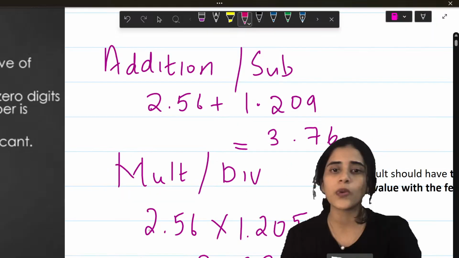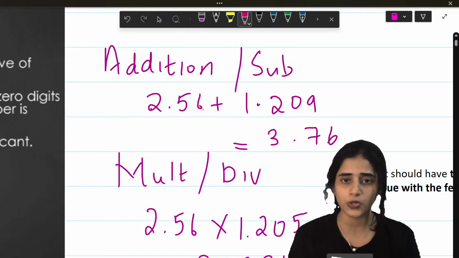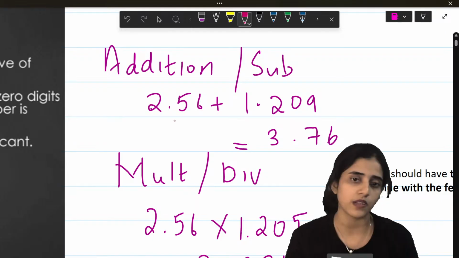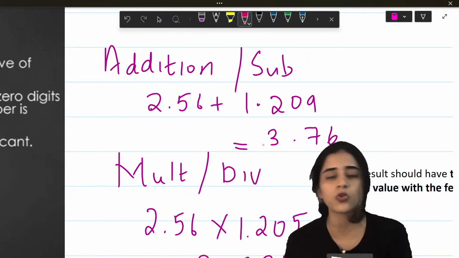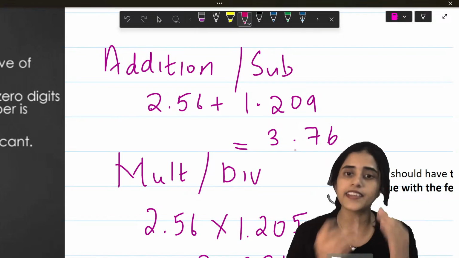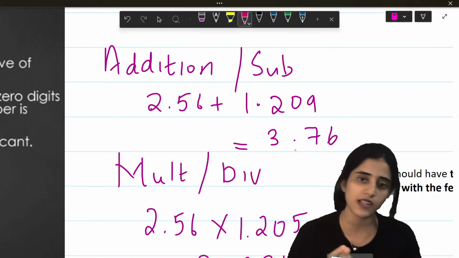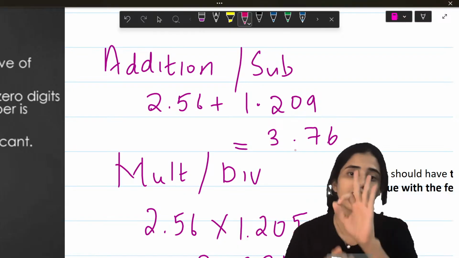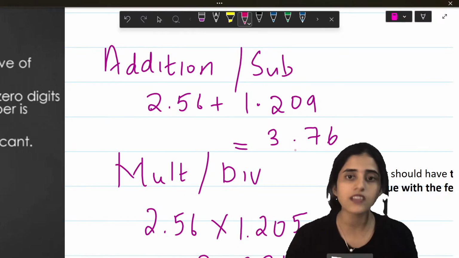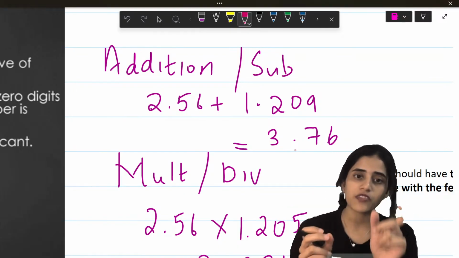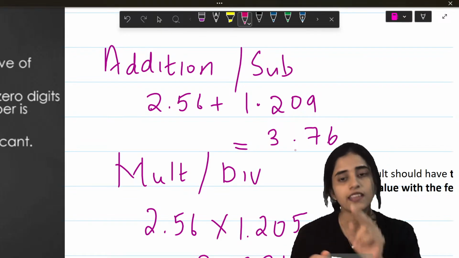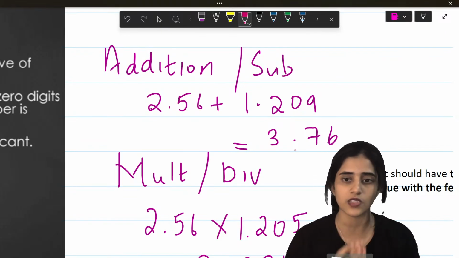Alright. Now, when you add or subtract, what do you do? Let's take an example. 2.56 plus 1.209 is, in reality, 3.769. Some more decimals are there, but you only take 2 decimals. Why? Because when you add, the least number of decimal places is 2. That is why you take only 3.77. Okay.